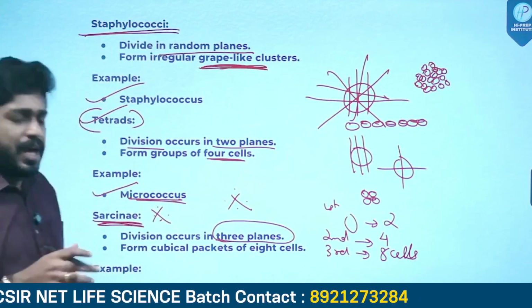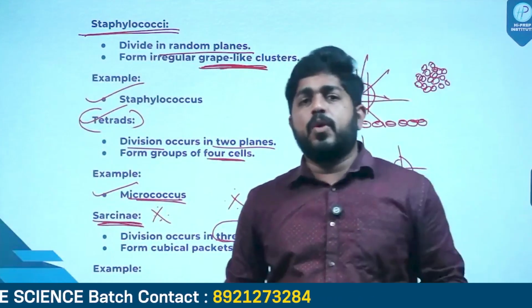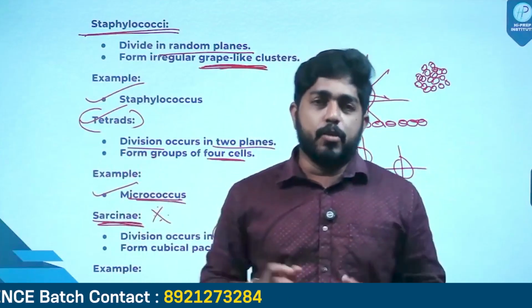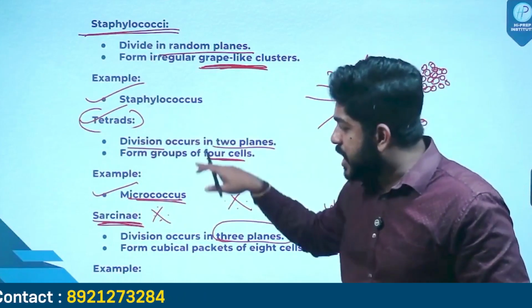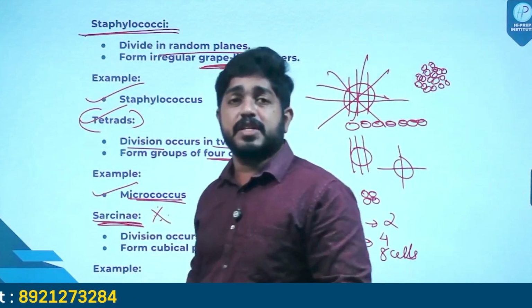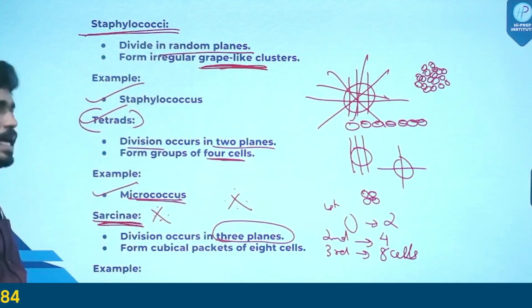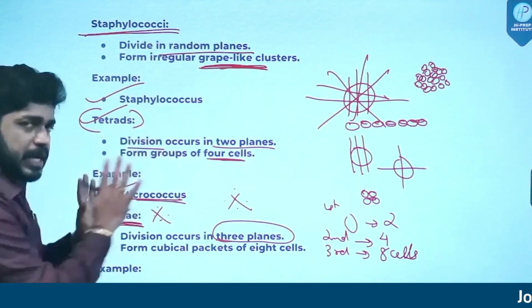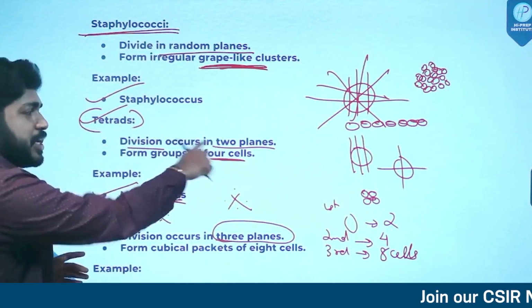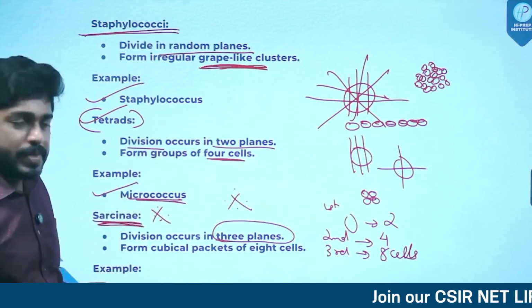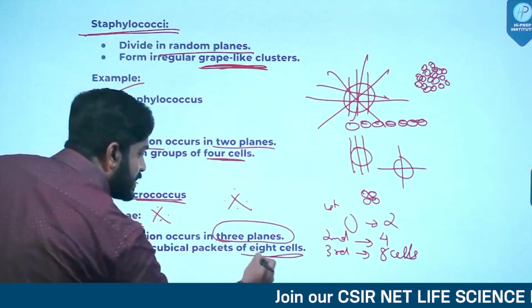We always study cocci and rod-shaped bacteria like Bacillus, Vibrio, etc. Then we will close our book. But no, there are other kinds of shapes like tetrad and Sarcinae, which can be asked in our CSIR exam. So what is Sarcinae? You have to compare tetrad and Sarcinae. Tetrad will give rise to 4 cells, and the reason is division is occurring across 2 planes. What about Sarcinae? This will result in 8 cells.